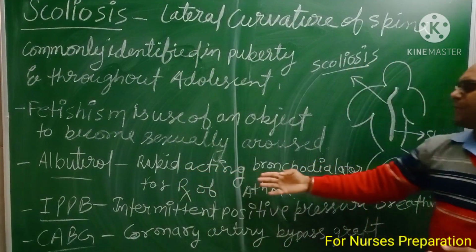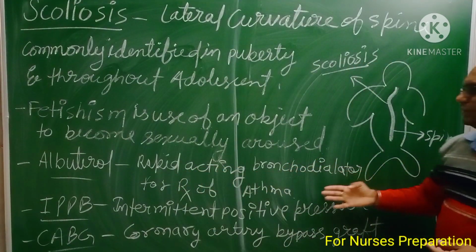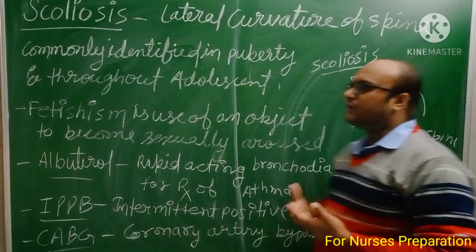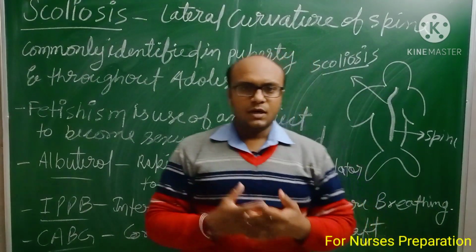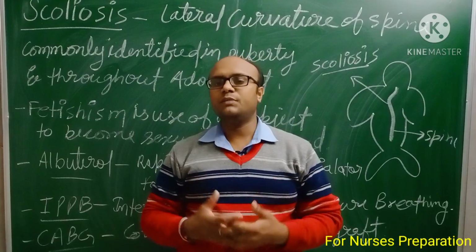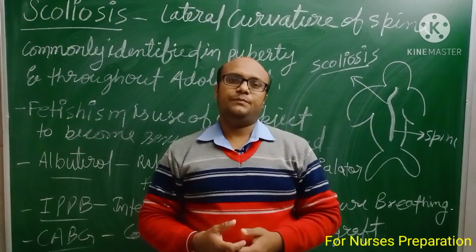Albuterol is a rapid acting bronchodilator for the treatment of asthma. If a person is suffering from asthma, he can be prescribed a bronchodilator or rapid bronchodilator known as albuterol. Let's have a quick intro about asthma. Asthma is a condition in which a person is not able to breathe properly.